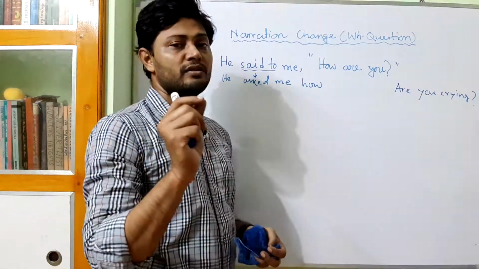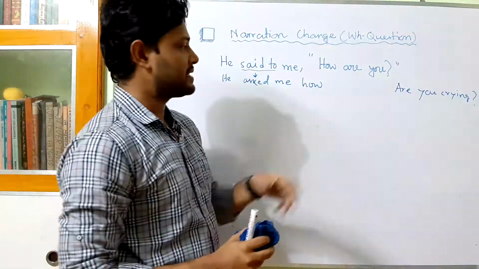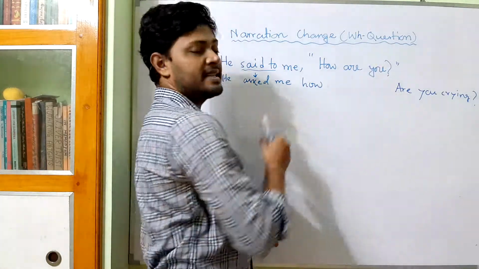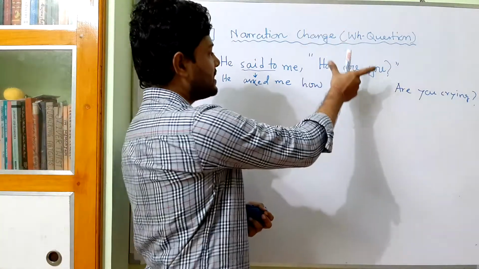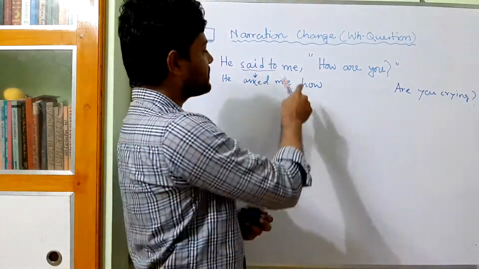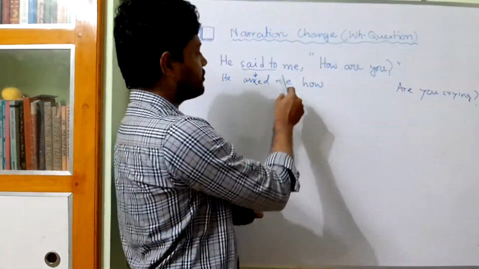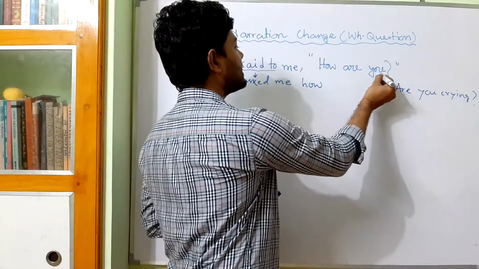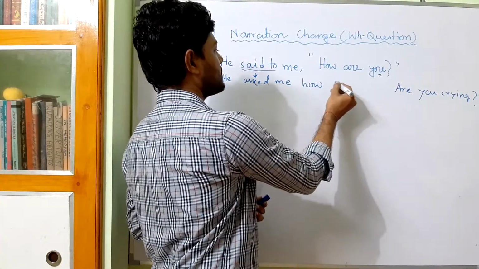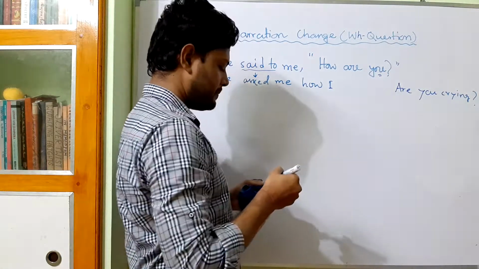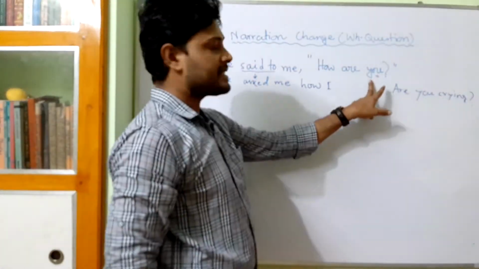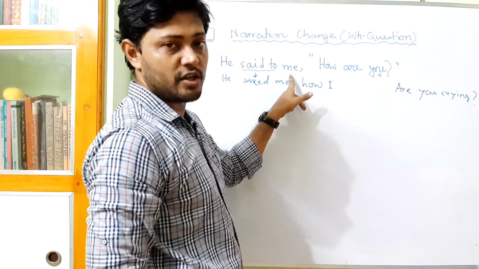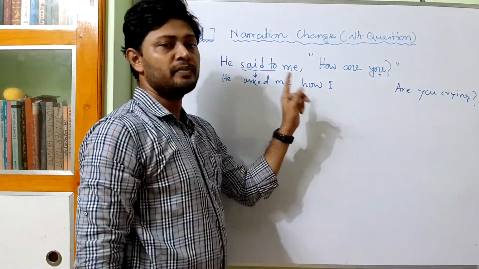So what do we have to do here? First we have to find out the subject. Who is the subject here? You. We know that you is the second person, and in the quotation mark second person means the listener. So here the listener is me, me means first person. So we have to change the subject into first person. So it will become I. As you is the subject, we are writing here I, not me, because me is the object form of the pronoun and I is the subject form.